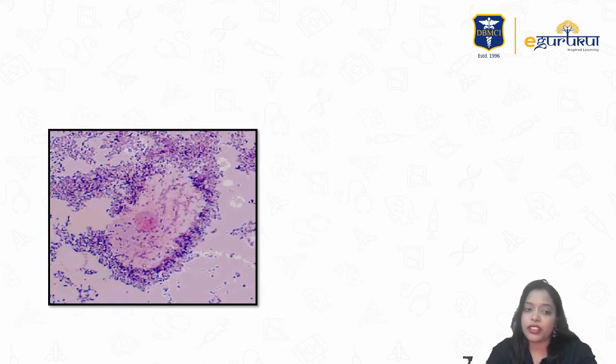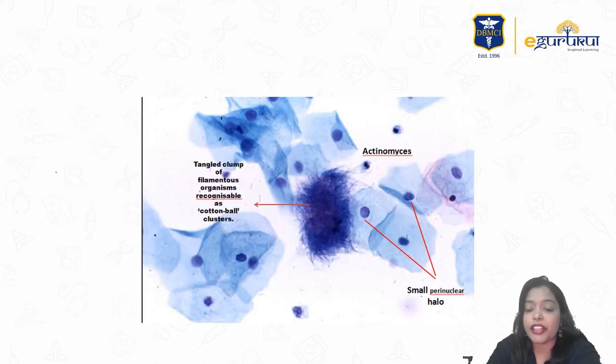Clue cells picture is this, that is bacteria attached to the vaginal epithelial cells. Followed by that, actinomyces can also be picked up. In actinomyces you will see filamentous organisms stuck to the epithelial cells, and this gives a cotton ball appearance, a woolly or sundry appearance also.